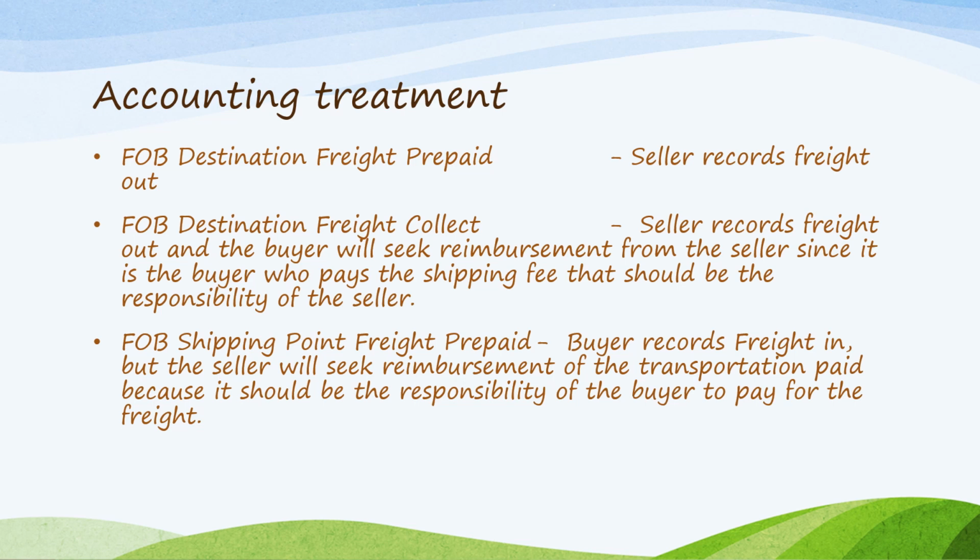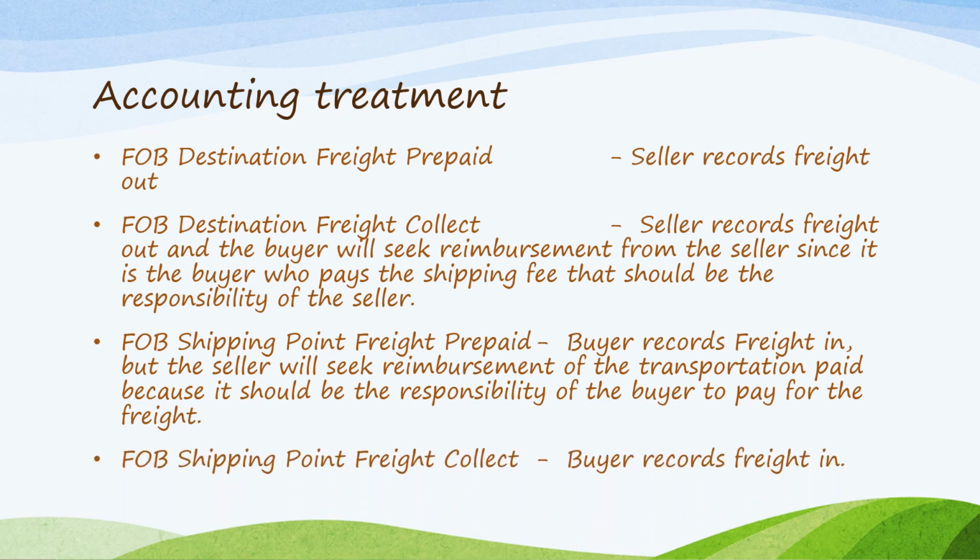So in here, the payable of the buyer to the seller will increase because of the transportation paid for by the seller, which is not the responsibility of the seller because the goods are shipped FOB shipping point.